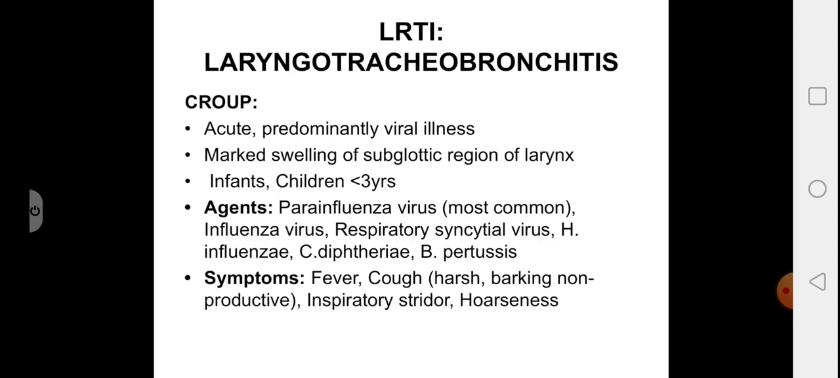Looking into croup or laryngotracheobronchitis, it's an acute illness, predominantly viral in origin, which is characterized by marked swelling of the subglottic region of the larynx, and it's common among infants. The most common viral agent is the parainfluenza virus, and other agents include influenza virus, respiratory syncytial virus, Haemophilus influenzae, Corynebacterium diphtheriae, and Bordetella pertussis. The symptoms include fever, cough which is barking and non-productive, and there's hoarseness and inspiratory stridor.